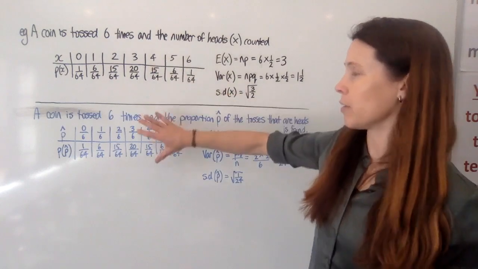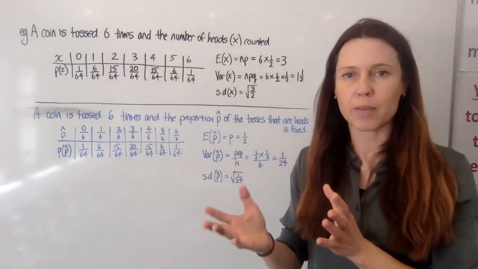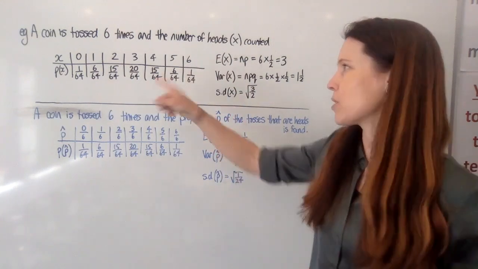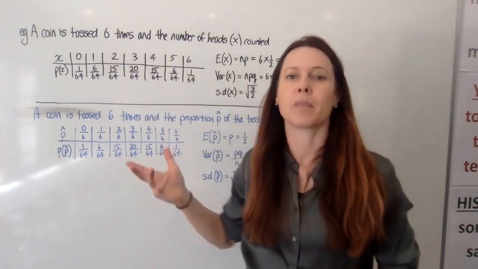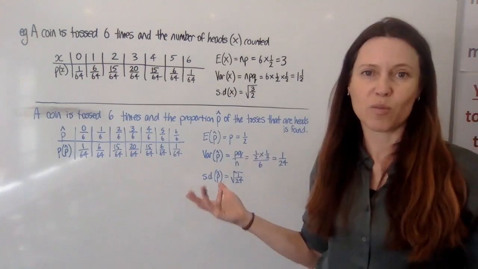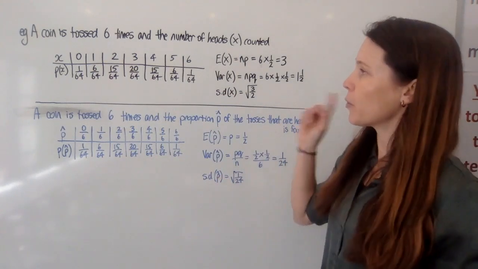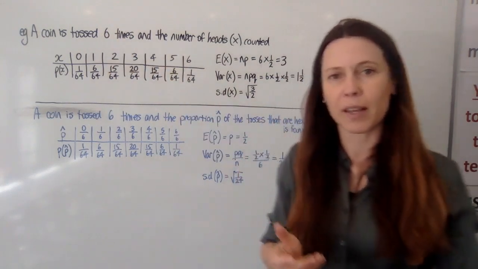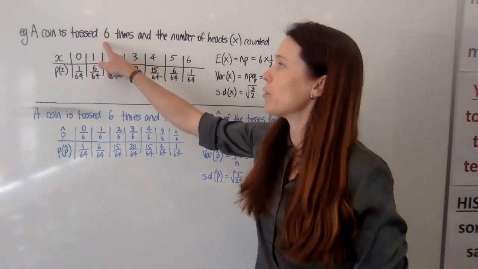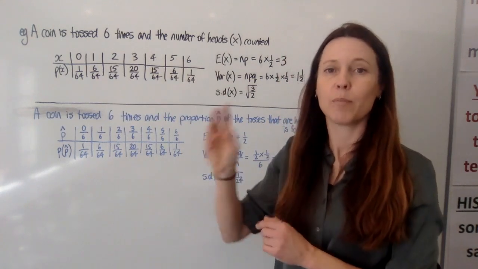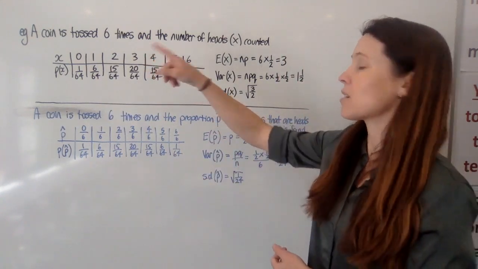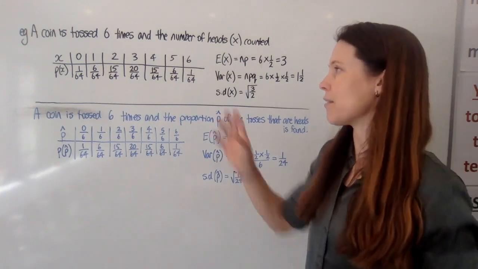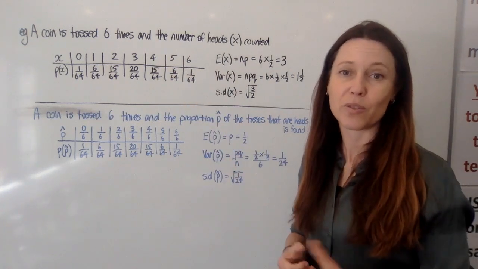We would not use this scenario to approximate this distribution to a normal distribution, because with so few tosses, it really isn't going to approximate a normal distribution very well at all. So the questions that we'll look at will use many more tosses than that. And remember, we've got that rule of thumb that the number of experiments, n, multiplied by p, which in this case, 6 times half, is only 3, needs to be at least 5 for us to have any chance of saying it's a good approximation to use the normal distribution.